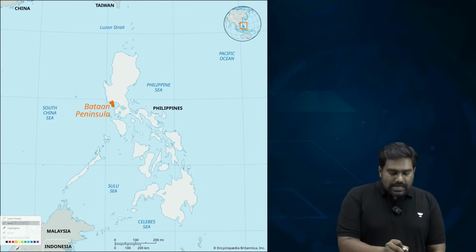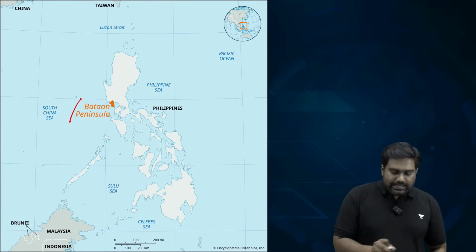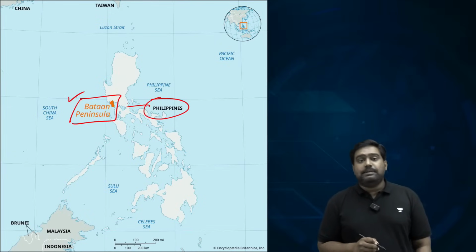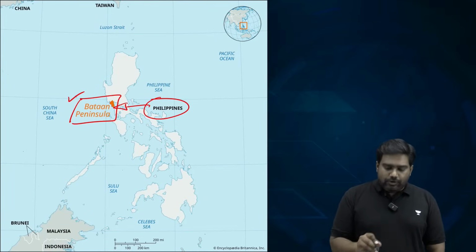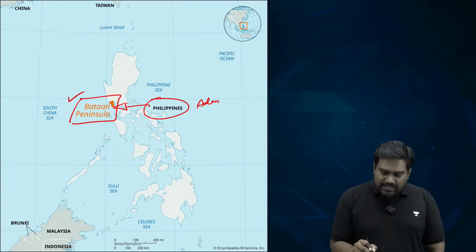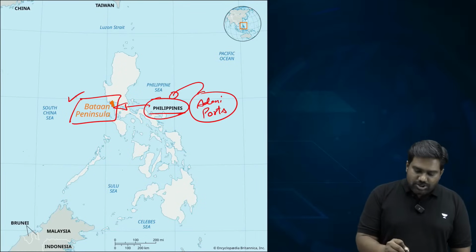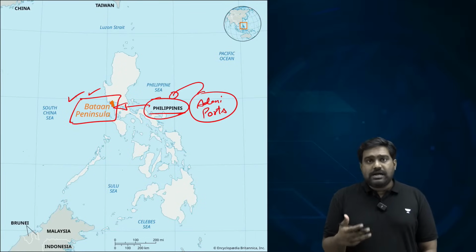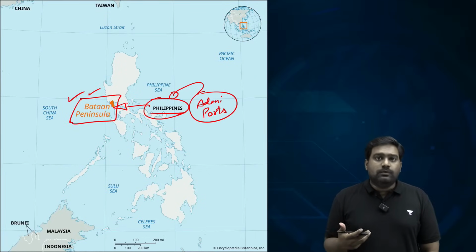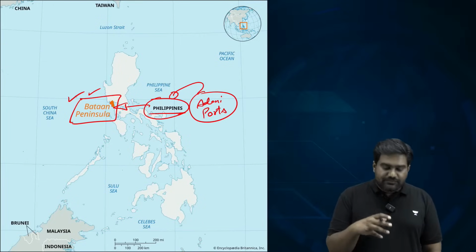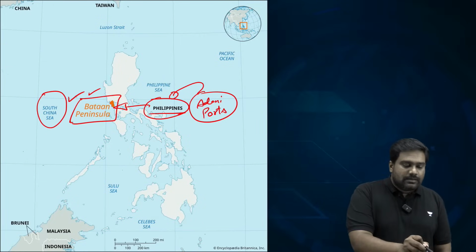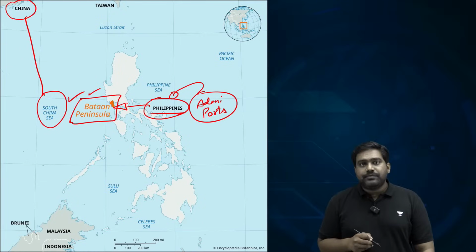So Port Bataan is a proposed port in the Philippines over the Bataan Peninsula. It is relevant for us because recently India's Adani Ports has placed a bid to be involved in the construction and operation of this strategic port, which could become a potential tool for India to project its influence in the Philippines, in the South China Sea, where China has been very aggressive.